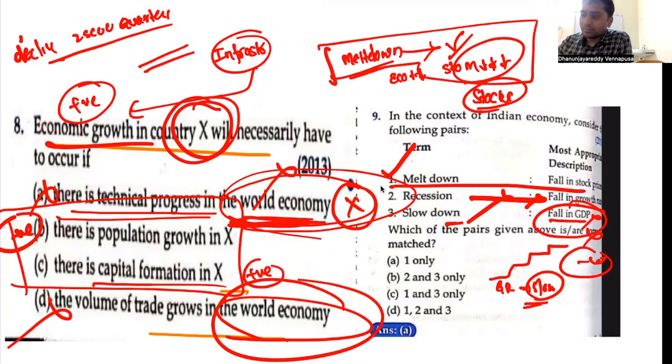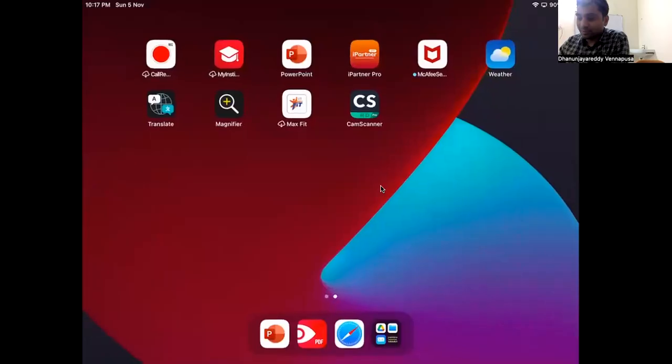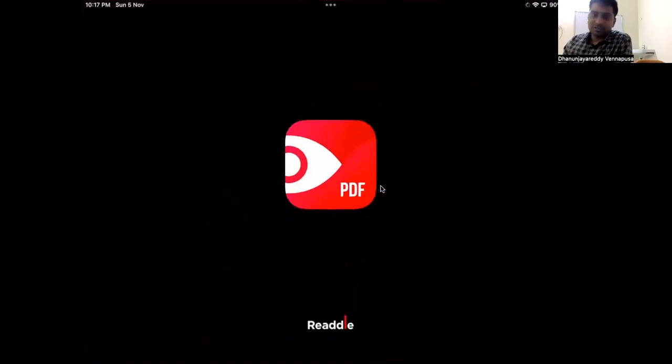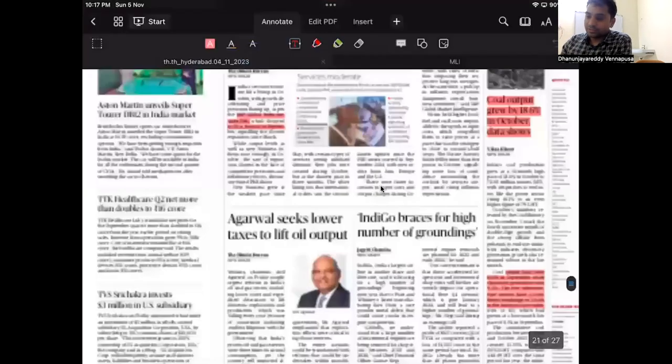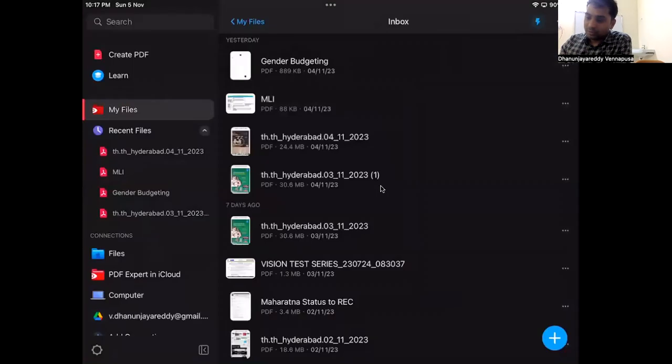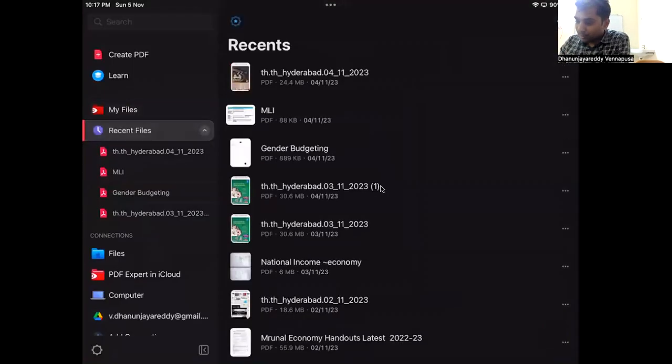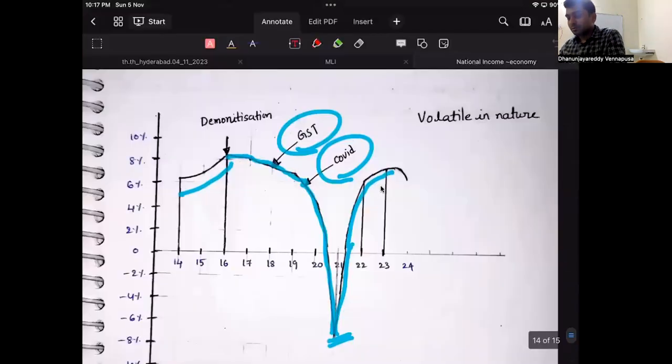Normally, you will be studying this in our general notebook. In general notes, we will study the business cycle. In the business cycle, there are a few things called the growth phase, the progress phase, the slowdown phase. Prolonged slowdown is called depression. Like that, you have some terminology, so you have to study those things. Yesterday, I was discussing the same thing. In my class notes you can find it. If you are interested, please have a look at it. In the national income, I have said this.